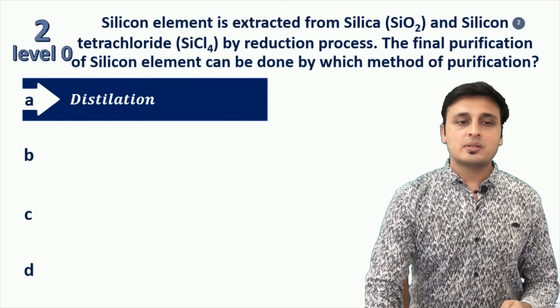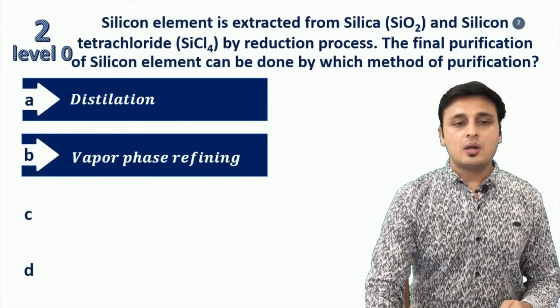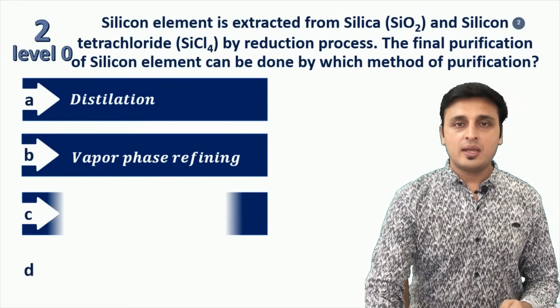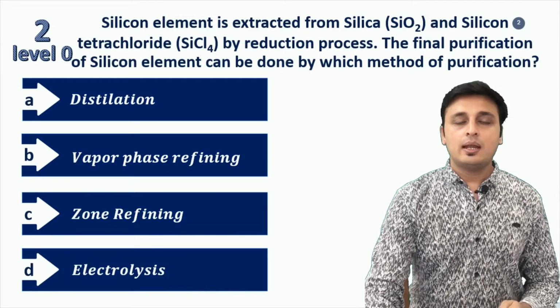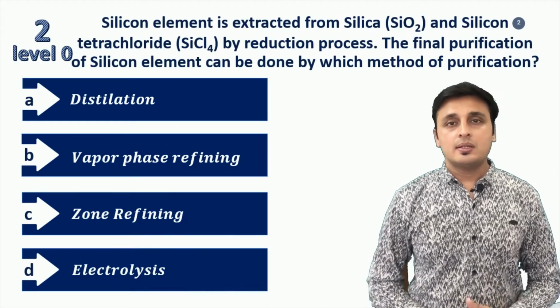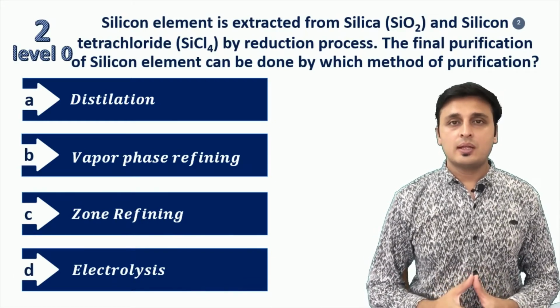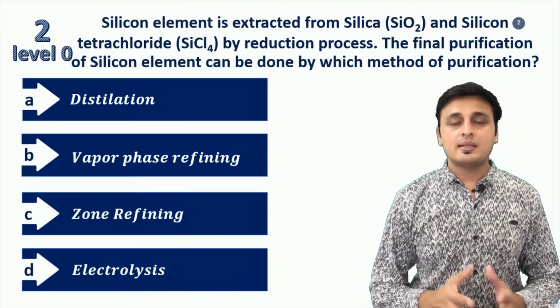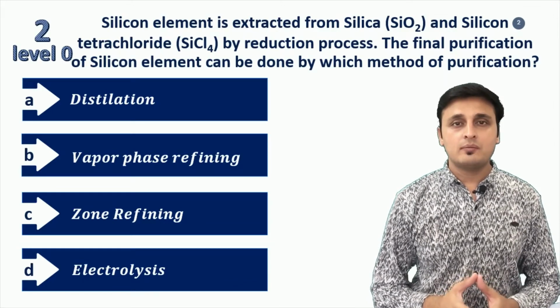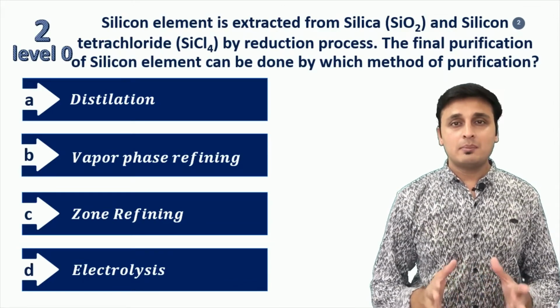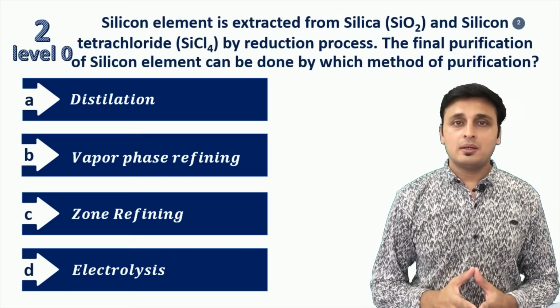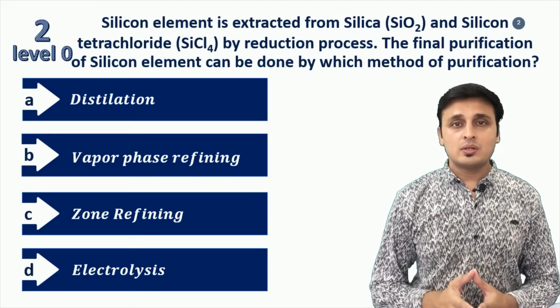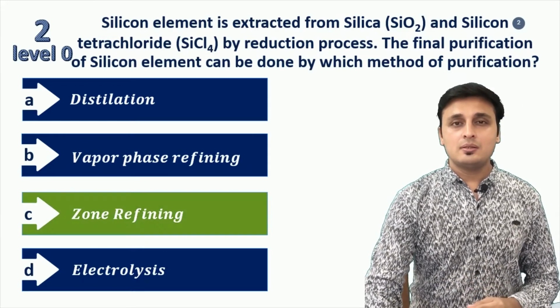Options are: option A, distillation; option B, vapor phase refining; option C, zone refining; and option D, electrolysis. Dear friends, the final purification of silicon in the extraction process is done by the method called zone refining. In this method, the temperature is very carefully controlled to get pure silicon. So the correct answer for this question is option C, zone refining.